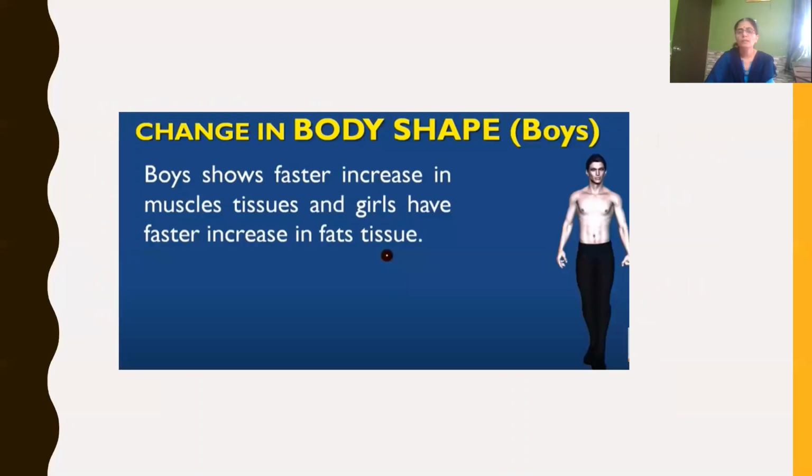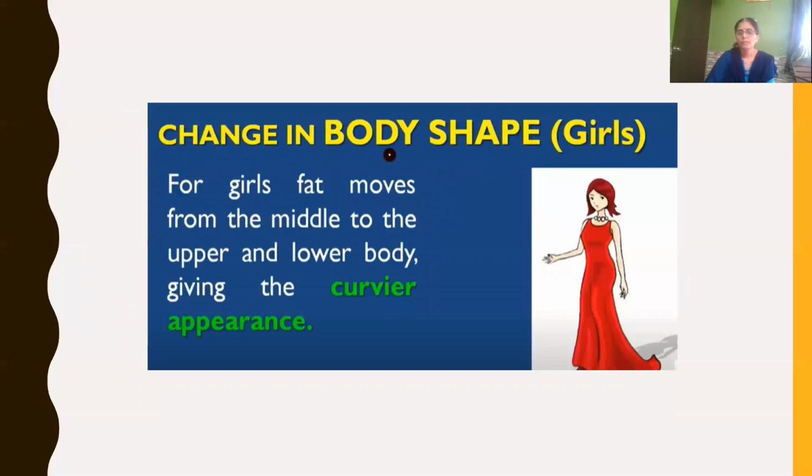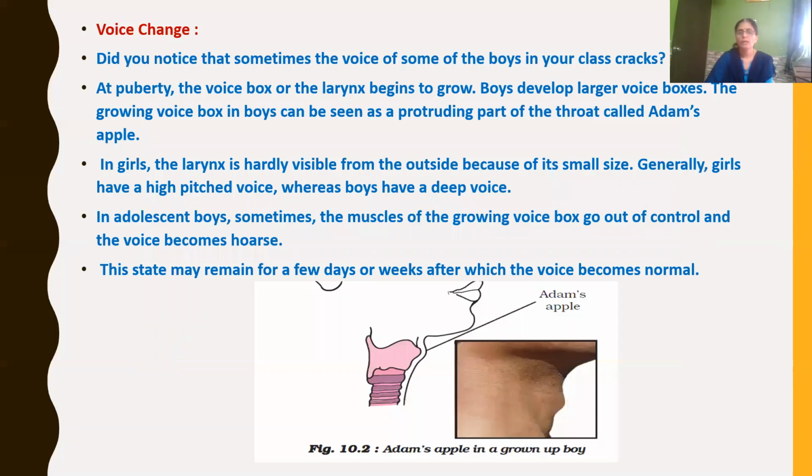Adolescent boys show faster increase in muscle tissues, and girls have faster increase in fat tissues. That is why, for girls, the fat moves from the middle to the upper and lower body, giving a curvier appearance.